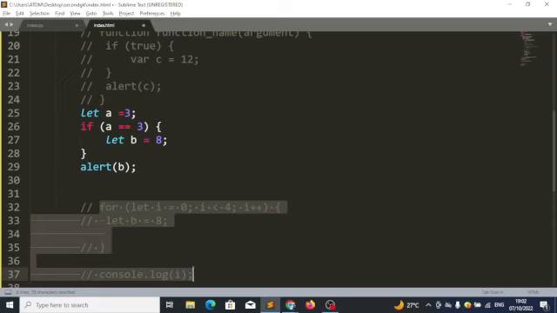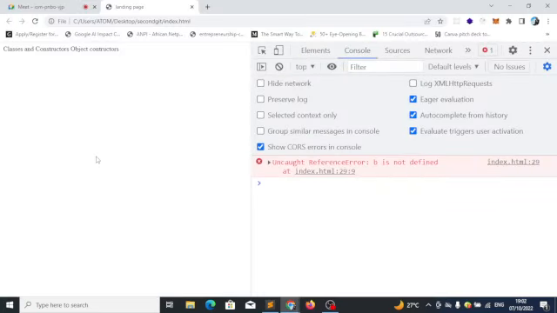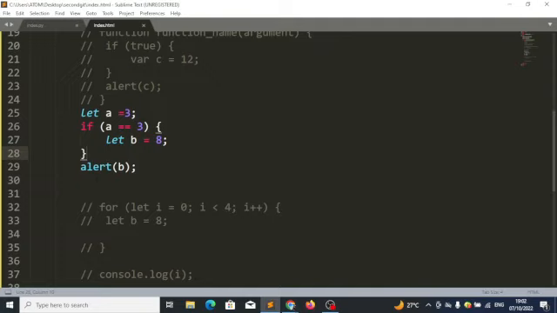I can't come here and say alert B, since I'm outside this place, I can't use this B again. I can only use it within. B is not defined.